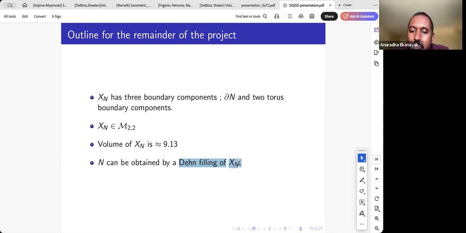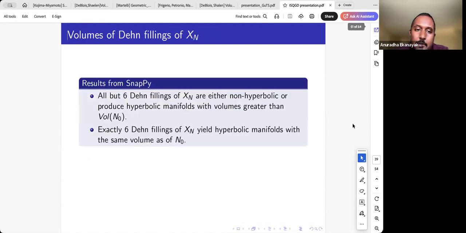We constructed a triangulation for this X n, and we plugged it into a software called SnapPy, which is commonly used software in three manifolds. And SnapPy tells us the volumes of all the Dehn fillings of this manifold. And it turns out, except 6 Dehn fillings, all the other Dehn fillings are going to be non-hyperbolic or yield hyperbolic manifolds with volumes bigger than the candidate. And there are exactly 6 Dehn fillings that yield a manifold which has the same volume as N naught. And they are almost there.